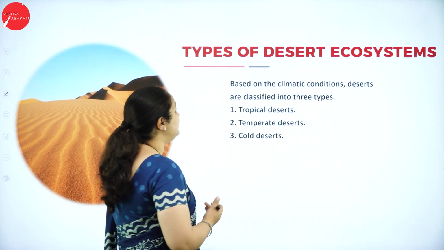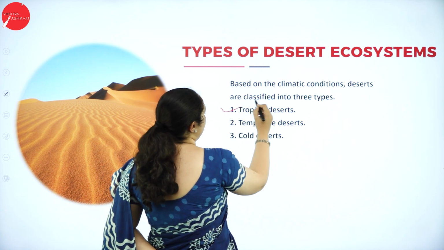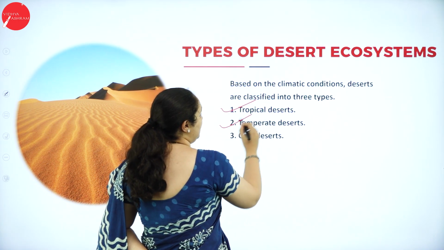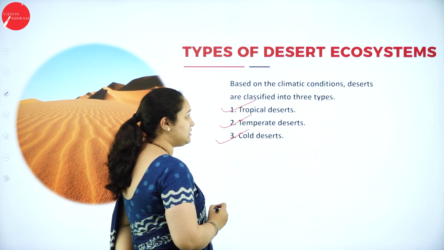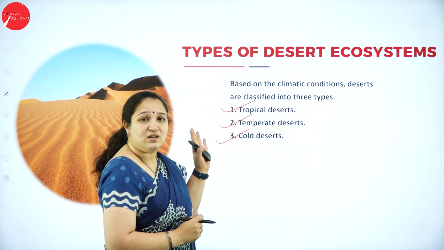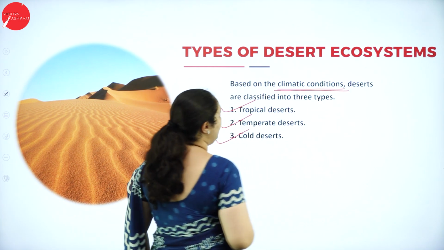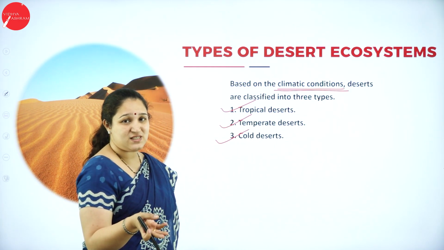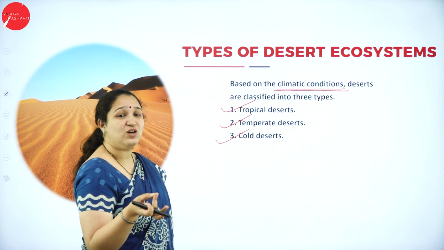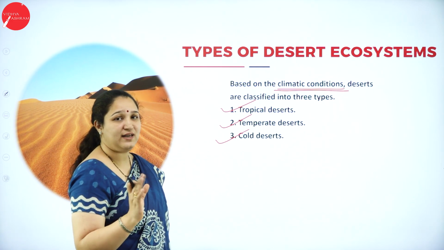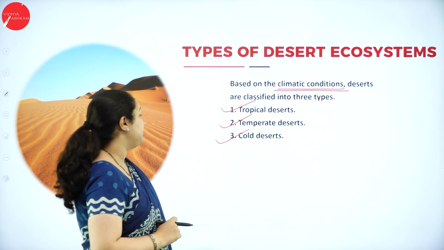Next, we have the types of desert ecosystem. There are tropical deserts, temperate deserts and cold deserts, and they are classified on the basis of what? On the basis of climatic conditions. So tropical desert, temperate desert and cold desert are the three types of deserts.